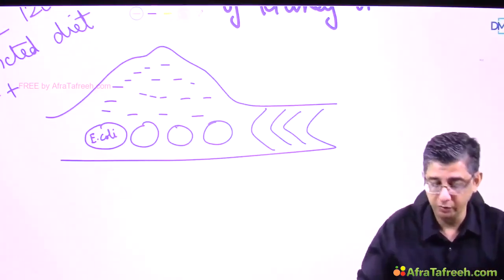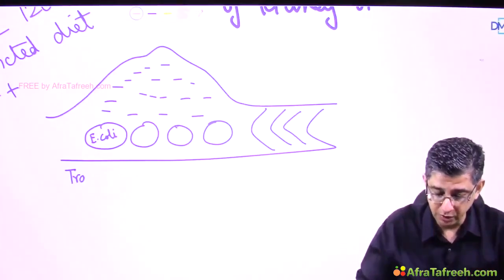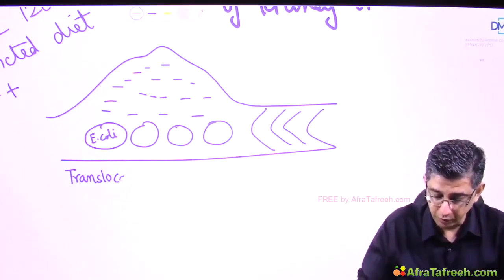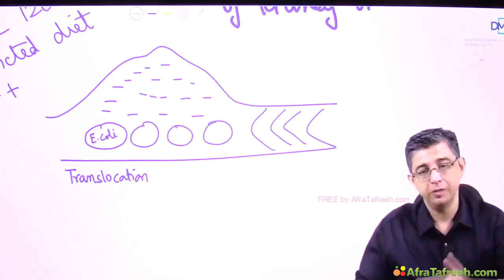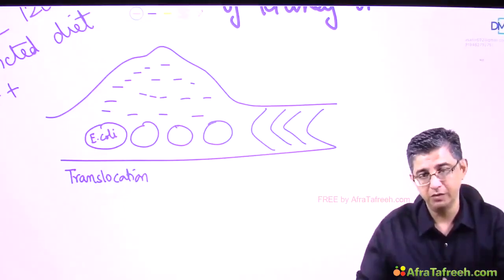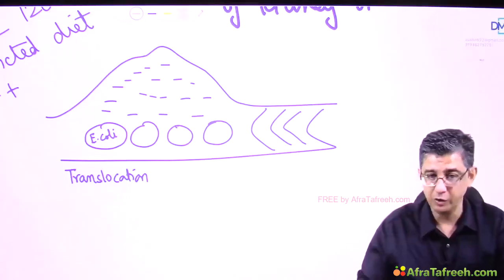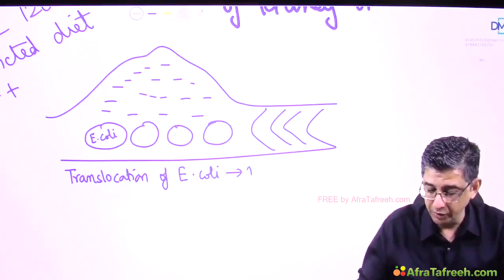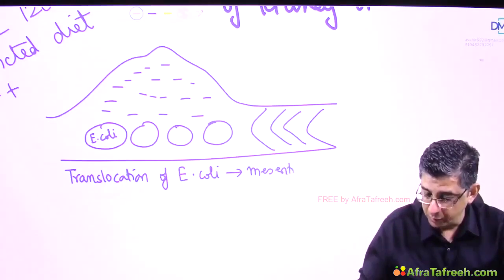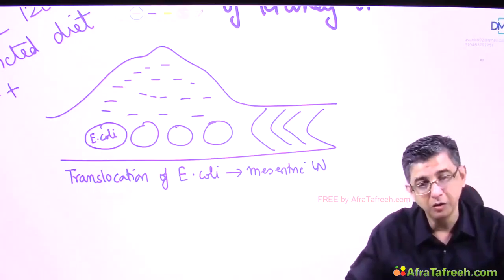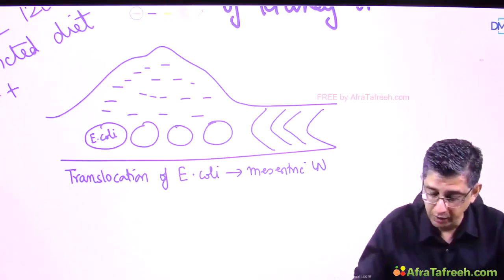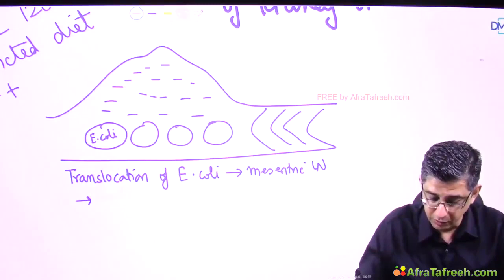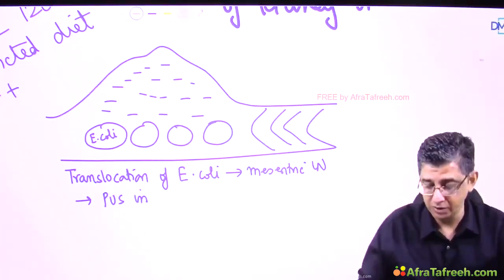coli, which is present in the bowel, can actually exhibit a translocation. What you need to understand is that all this is stepwise. First you have ascites, then it becomes massive ascites, then it becomes infected, that is spontaneous bacterial peritonitis. So there is a translocation of E. coli into the mesenteric lymph nodes. And from the mesenteric lymph nodes, this bacteria is going to reach the ascitic fluid, and once there is bacteria in the ascitic fluid, there would be development of pus.